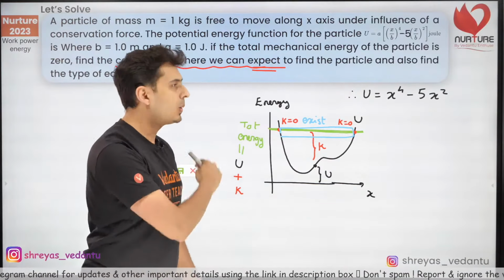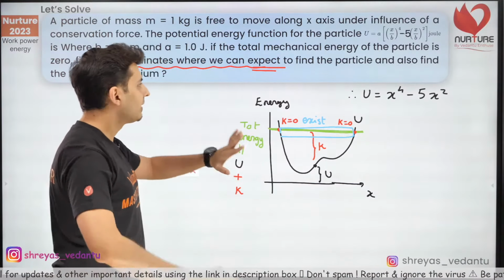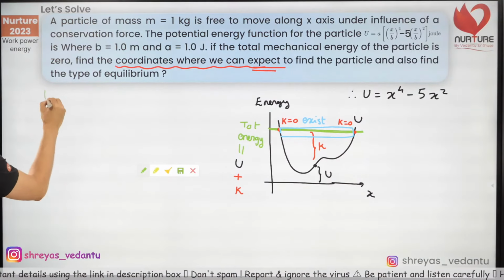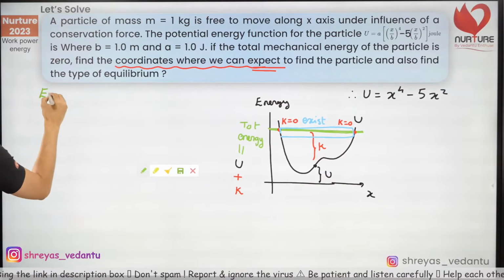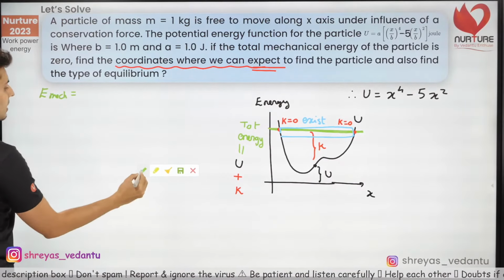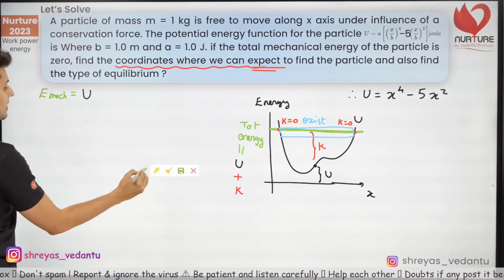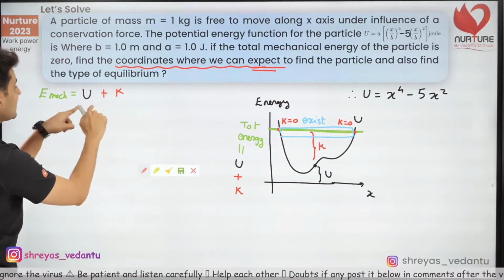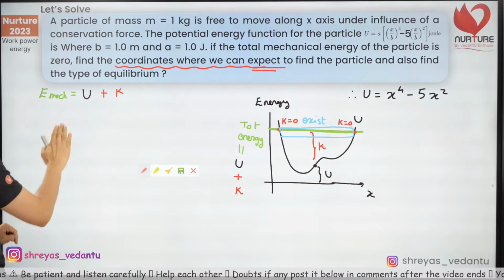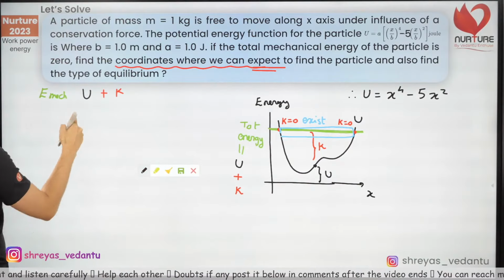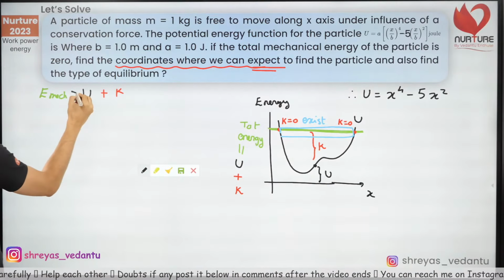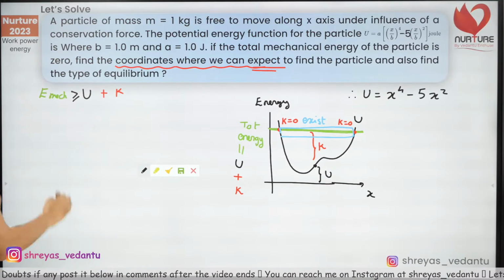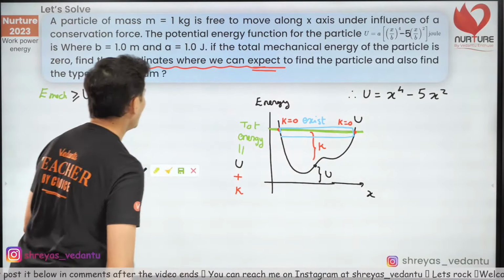Now comes the next concept. I will write this. My total mechanical energy is equal to potential energy plus kinetic energy. And we know that this sum cannot exceed this. That means this sum should always be less than or equal to this particular mechanical energy. You can never go beyond this.